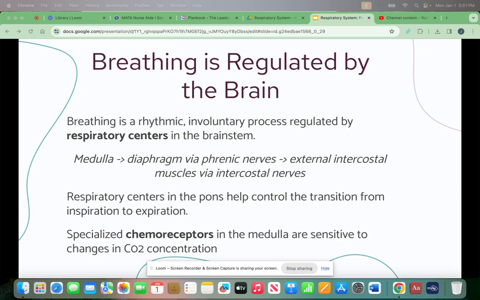Respiratory centers in the pons help control the transition from inspiration to expiration. The respiratory centers in the pons can stimulate or inhibit the respiratory centers in the medulla. The cycle of activity and inactivity repeats itself, so at rest we breathe about 14 times per minute. A group of neurons in the ventral region of the medulla become active only when we need to breathe forcefully.